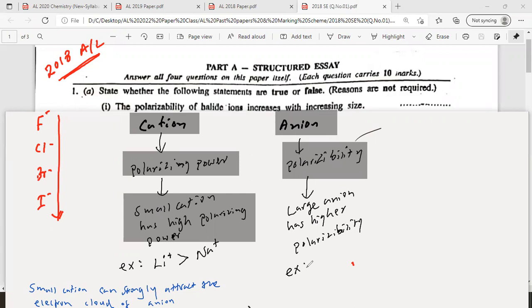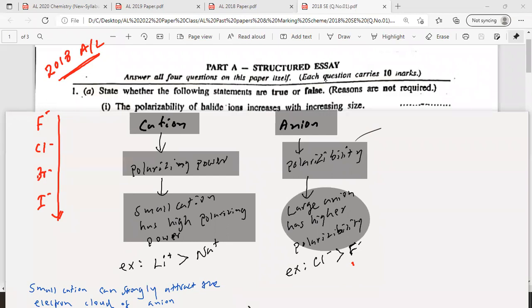Example, Cl minus has higher polarizability than F minus, fluoride ion. Fluoride ion is small, and the larger the anion, the higher the polarizability.